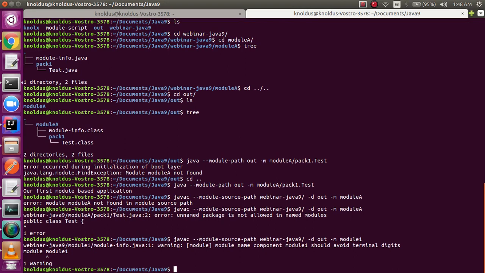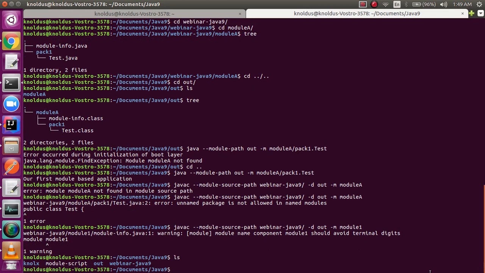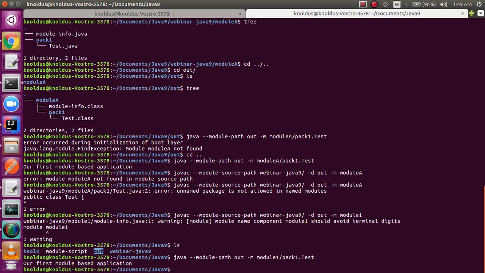It will compile. It gave me a warning, but it got compiled. The warning says that it should avoid terminal digits, but it will compile. So it's something like the annotations, I mean, what you should do and should not do, but it won't stop you from creating a module. You can see that the out folder is created, and if I try to run my particular out folder, module A, it will give me the expected result, but this is something which should be avoided.